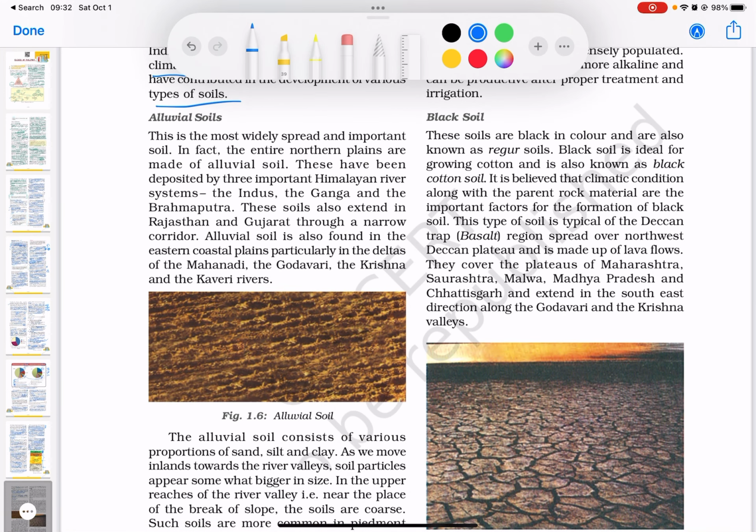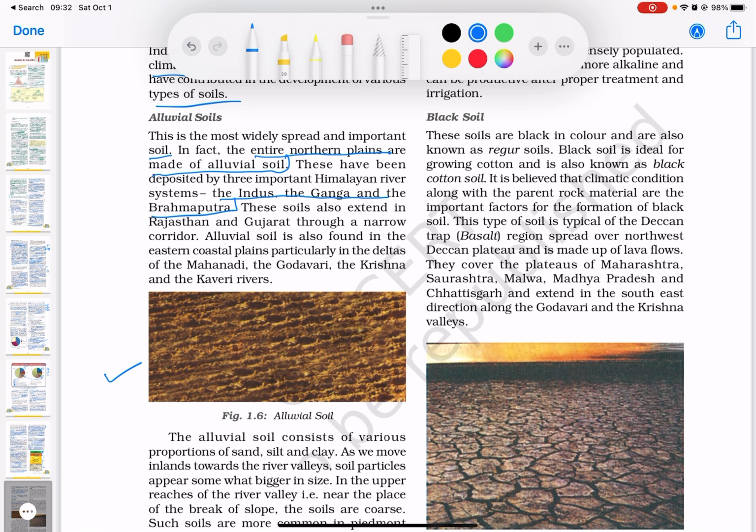Now, this is the most widely spread and important soil. In fact, the entire northern plains are made of alluvial soil. These have been deposited by three important Himalayan river systems, the Indus, the Ganga, and the Brahmaputra. So you can think that alluvial soil gets deposited by the rivers. These soils also extend in Rajasthan and Gujarat through a narrow corridor. Alluvial soil is also found in the eastern coastal plains, particularly in the deltas of the Mahanadi, the Godavari, the Krishna, and the Kaveri rivers.